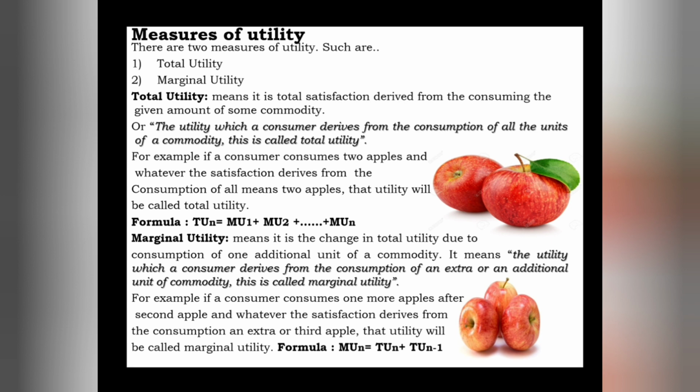So these are the two measures which help us find how much total utility we derived from the consumption of all the units of the commodity, and how much utility we derived from the consumption of an additional or an extra or a successive unit of a commodity.